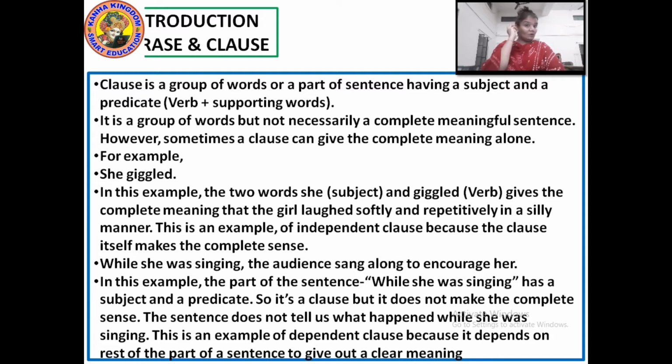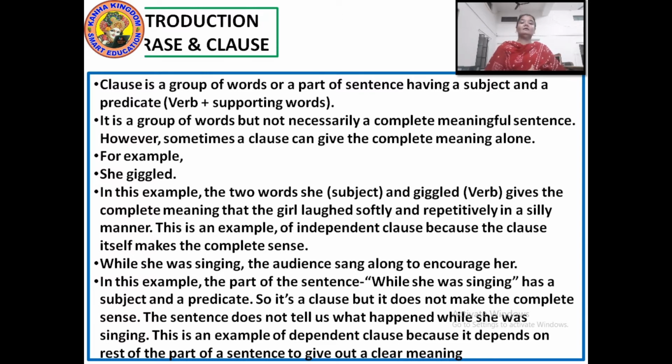It is a group of words but not necessarily a complete meaningful sentence. Again, a clause is also a group of words, but it is not necessary that that group of words will have a complete meaningful sentence. However, sometimes a clause can give the complete meaning by itself. How? If I tell you a sentence, "She giggled," or you can say "Mother baked," "The school celebrates." These are also groups of words, right? Here we have the subject, here we have the verb. But what is missing here? Here the thing which is missing is the supporting words, or you can say the object.